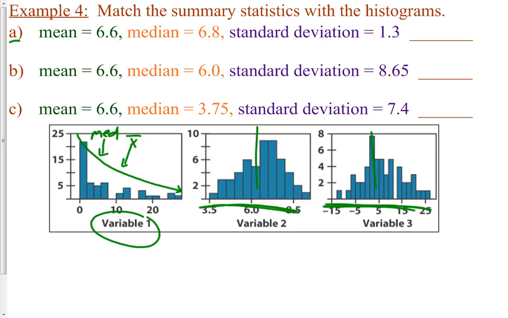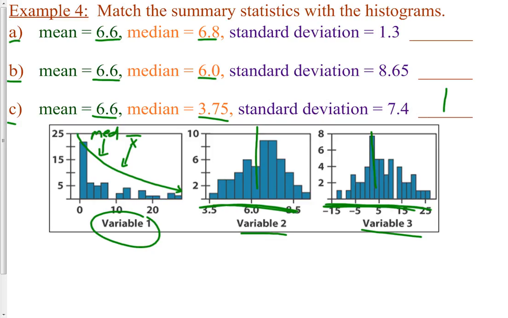So now looking at A, B, and C, which one are the mean and the median clearly different from each other? Well, A, they're pretty close, 6.6 and 6.8. B, they're pretty close, 6.6 and 6.0. C is the biggest difference. The mean is significantly higher than the median, so letter C is our skewed graph. So this one right here is variable 1. Okay? So now for variable 2 and variable 3, it's going to be tough to tell